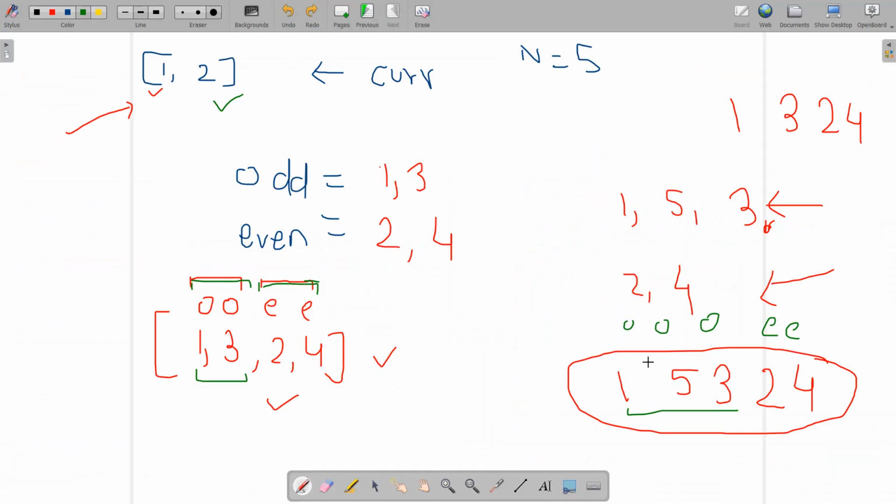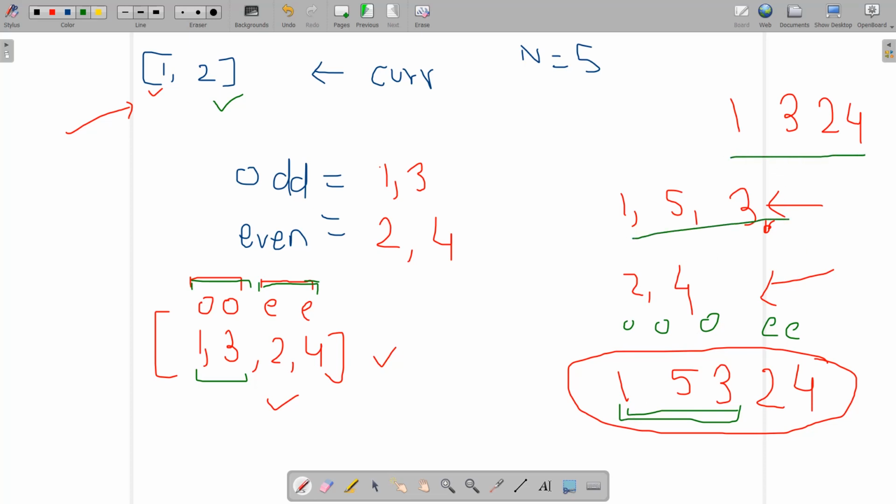If I choose i and j from the same part, I am going to say that it is already a beautiful array, so I'm not going to get a valid k. But you can see that 1 5 3 is a valid beautiful array. You need to take care that I have generated this 1 5 3 from this 1 3 2 4.